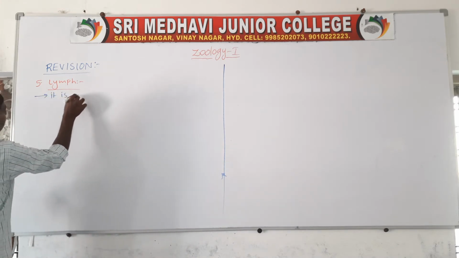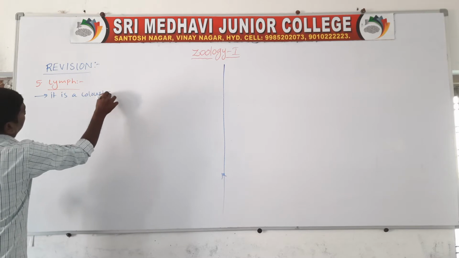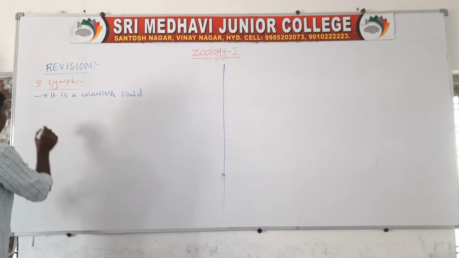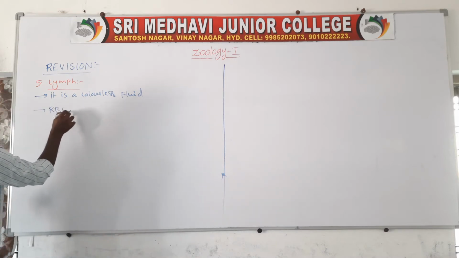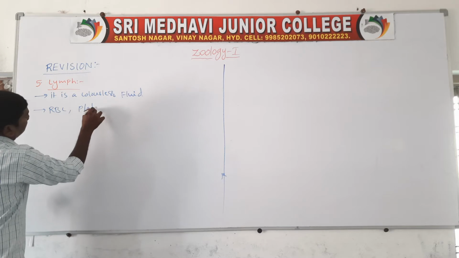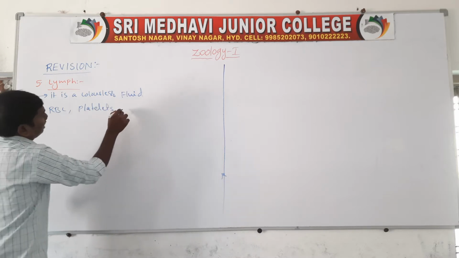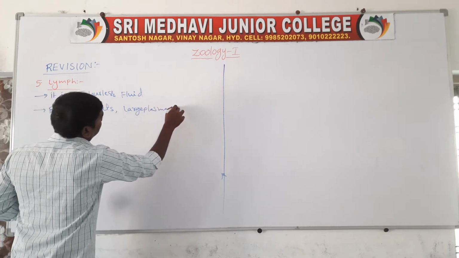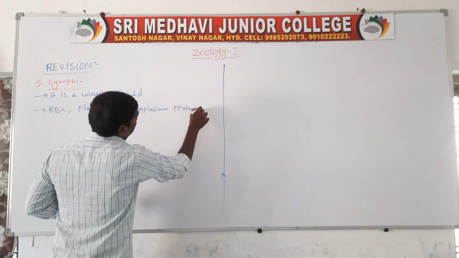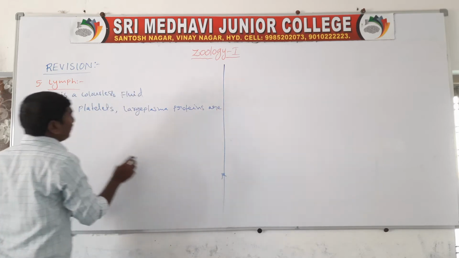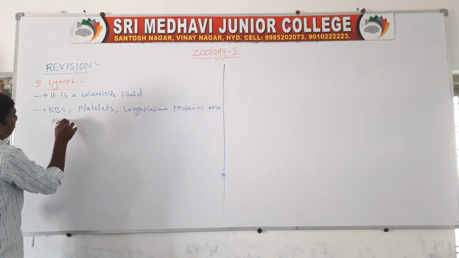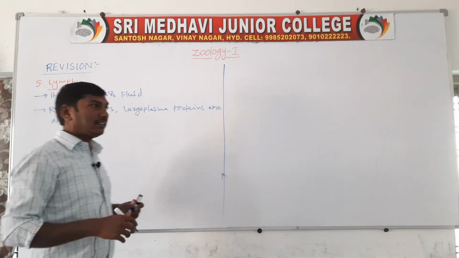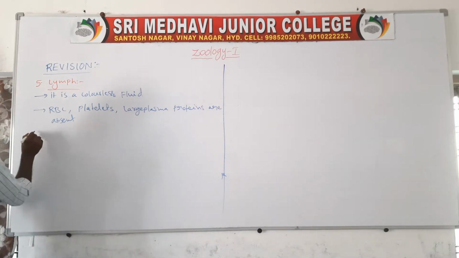RBC, red blood cells, platelets, and large plasma proteins are absent.